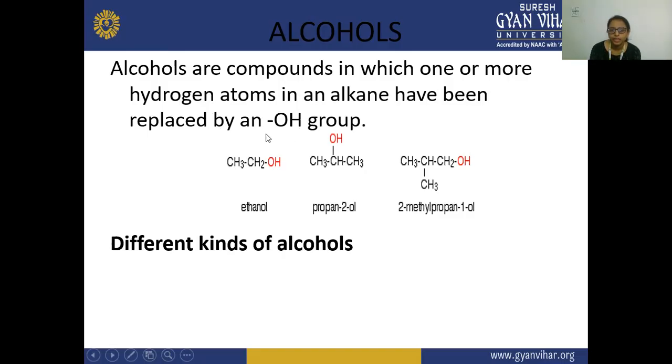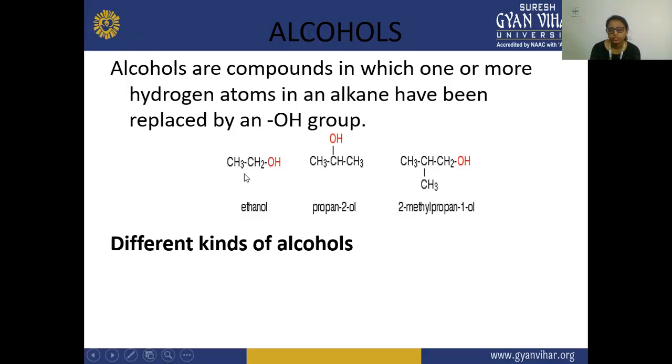In the alkane chain, the hydrogen is replaced by the OH group. So if there is a hydroxyl group present on an alkane chain, then that is your alcohol. These are the alcohols which have one or more hydrogen atoms in an alkane replaced by an OH group. Here are examples of alcohol.